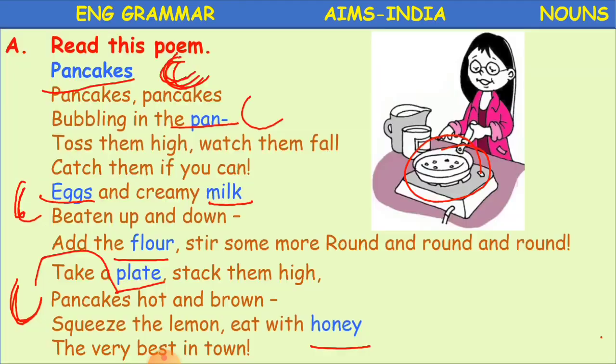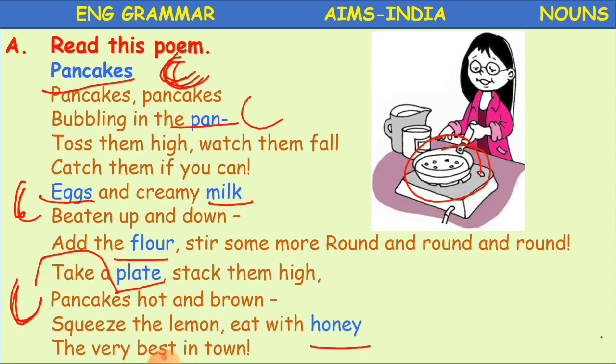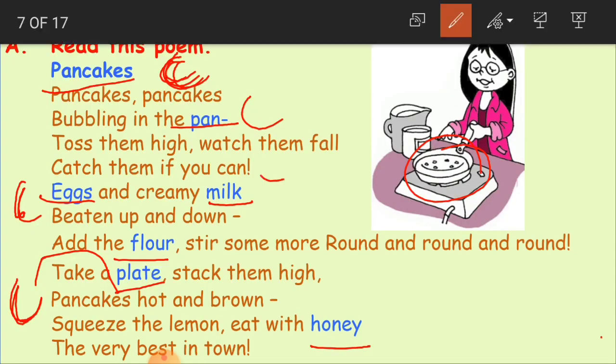Let us see again. What is remaining here? Milk is remaining, then flour, and honey. Can we count, children? Can you say 1 milk, 2 milk, 3 milk, 4 milk? Can we say that? No, we cannot. We cannot count the quantity of milk.